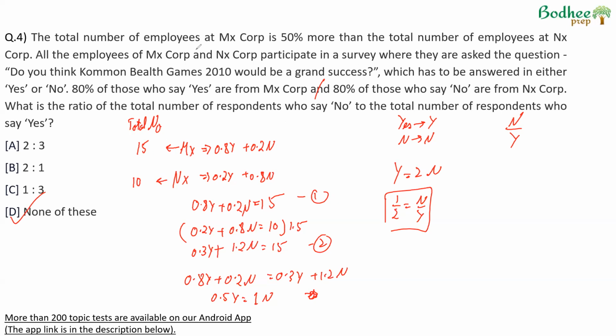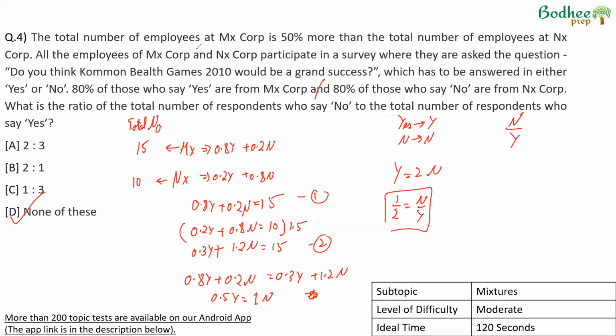Again, in terms of level of difficulty, I'd say a moderate sort of a question. If you are able to figure out the split of the numbers, then not very difficult. Otherwise, there is a chance of a student getting lost. In terms of solution time, not very difficult numbers, and we're just trying to find a ratio, so about 2.5 minutes is what it should take. Also, there is a very good chance that given one of the options as 2 is to 1, a mistake might happen. So, that should be taken care of.